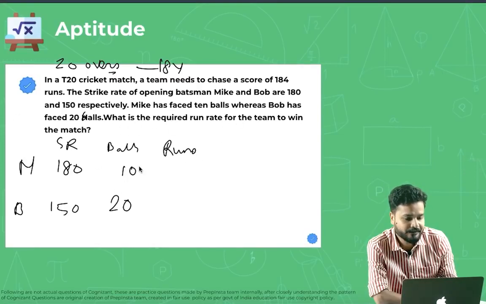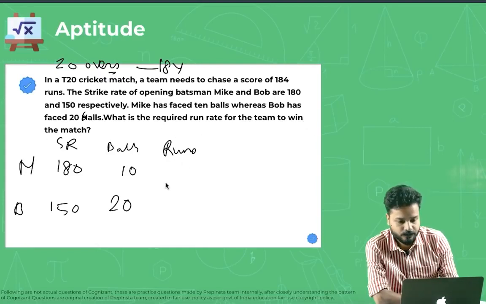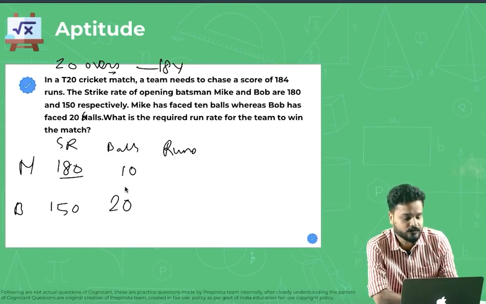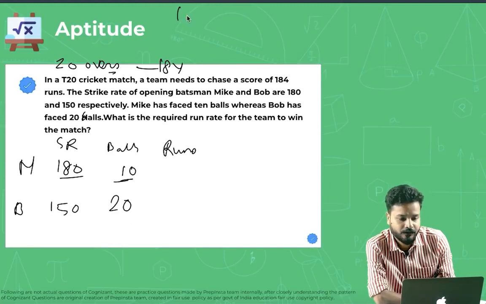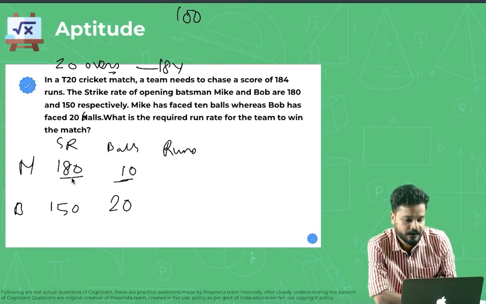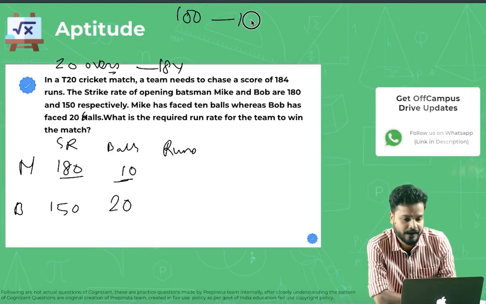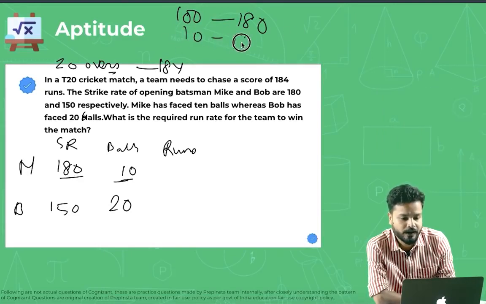Now, this is what they have done. So what is the required run rate for the team to win the match, right? Tell me one thing, if the strike rate is 180 for Mike and he played 10 balls, how many runs did he score? Strike rate means his rate for every 100 balls. So he scored 180 runs every 100 balls. So for every 10 balls, he'll score 18 runs, right?